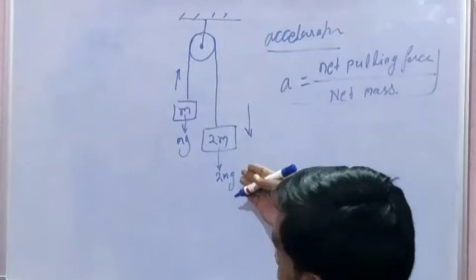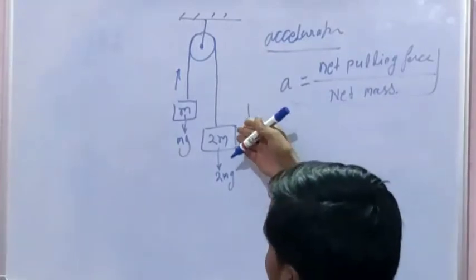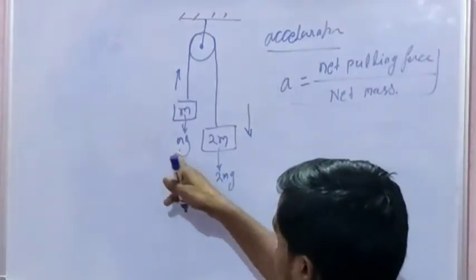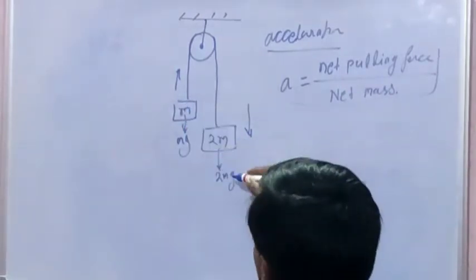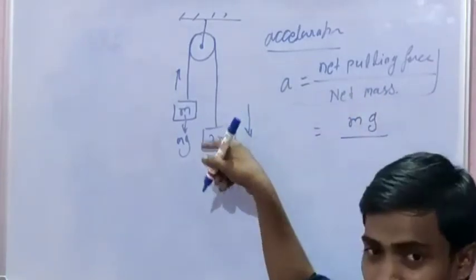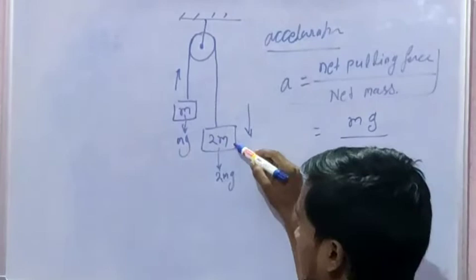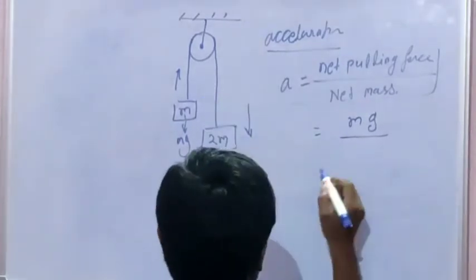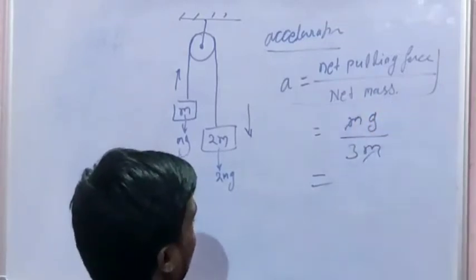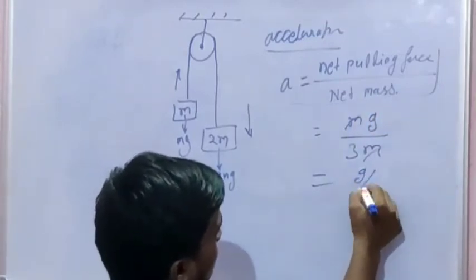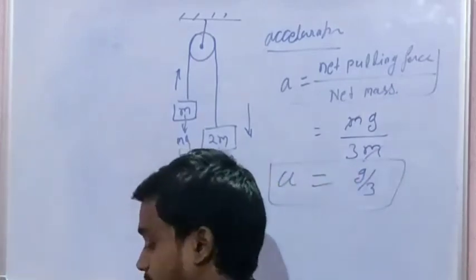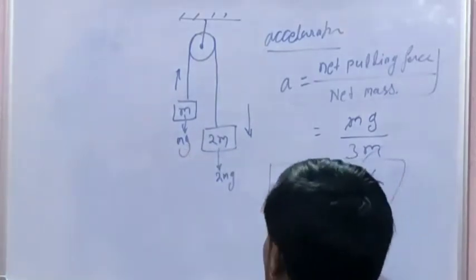So the net force acting on the 2m body is 2mg minus mg, equal to mg, divided by net mass. The net mass of the system, 2m plus m, equals 3m. Hence m and m cancel, and g by 3 is the acceleration of this system. Let's see another example.